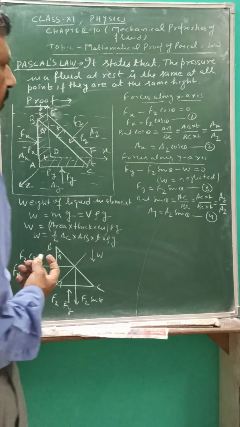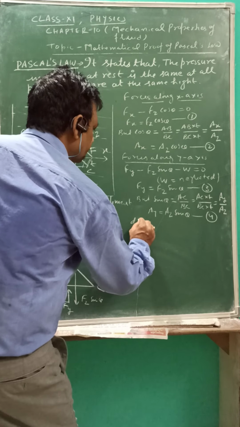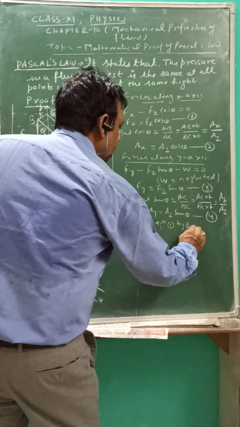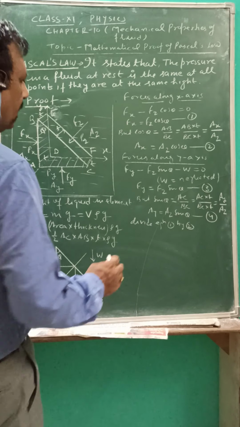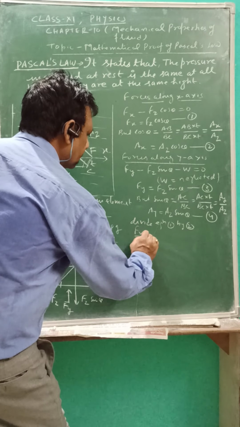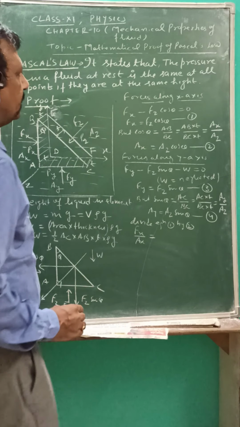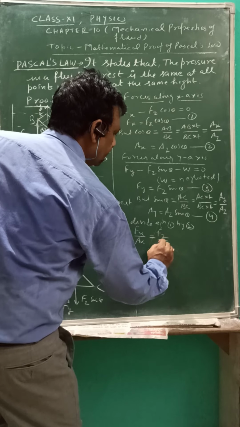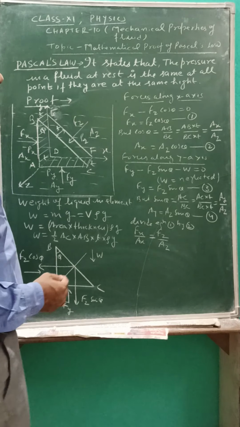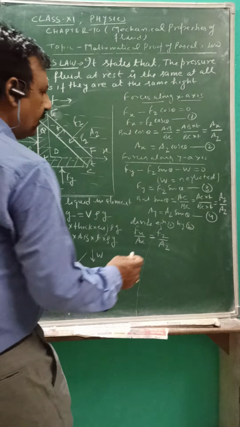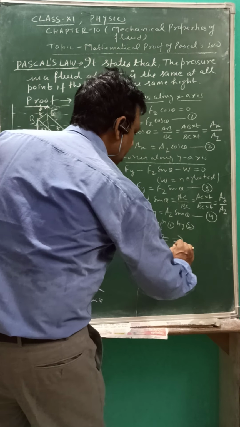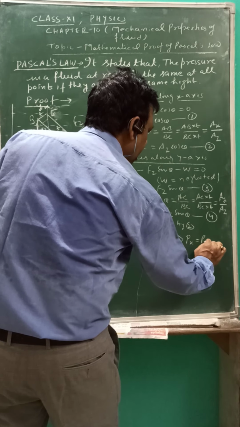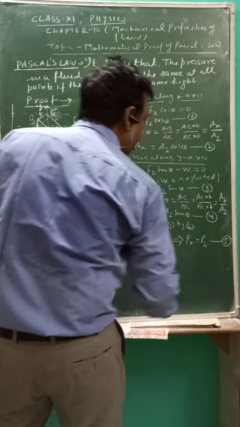Now divide equation number 1 by 2. When we divide equation 1 by 2, we get Fx upon AX is equal to Fz upon AZ, and the cos theta factor cancels out. But F upon A is the pressure, so this gives Px is equal to Pz. This is equation number 5.